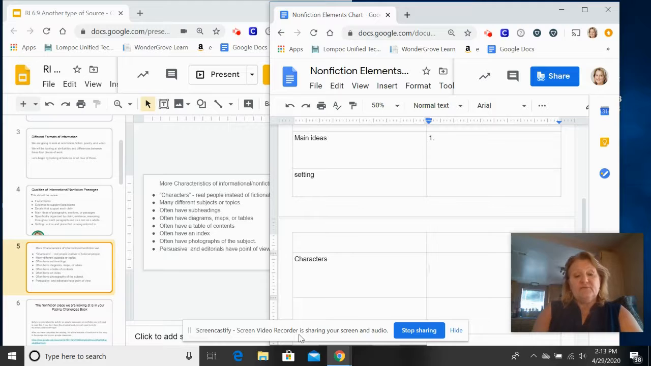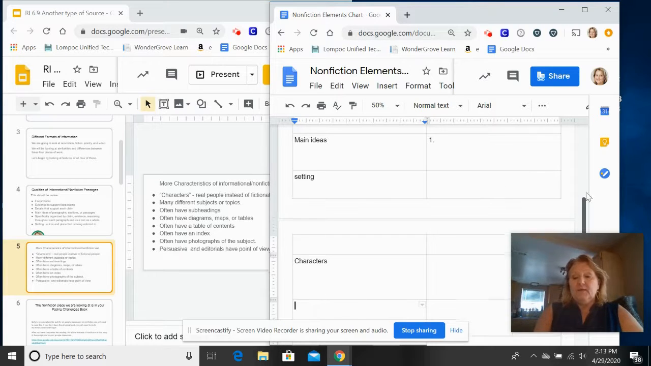We have no index. We have no table of contents. And we do have a photograph. And then you can decide what kind of nonfiction writing this is. Are they trying to persuade you of something? Are they just providing evidence to you? Is it an editorial, which is someone's opinion? So all of that will go in here.